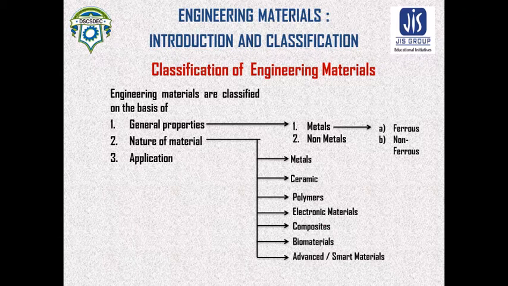Biomaterial means man-made protein or artificial bacterium. Biosensors are biomaterials. And advanced or smart materials are the materials in computers, that is VCR, CD player, etc., fiber optic system, spacecraft, shape memory alloy, etc. are advanced or smart materials.